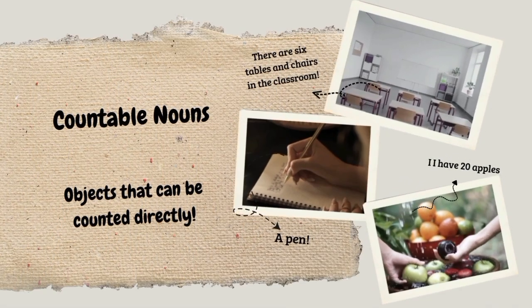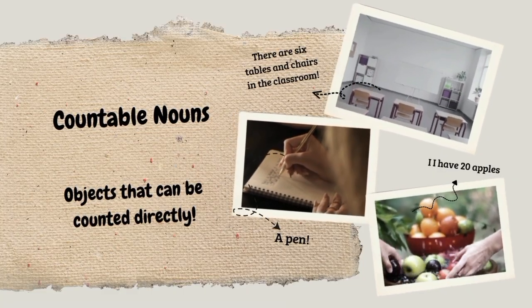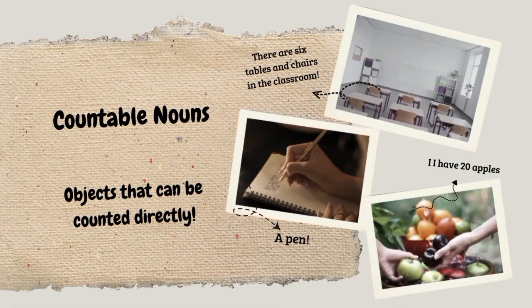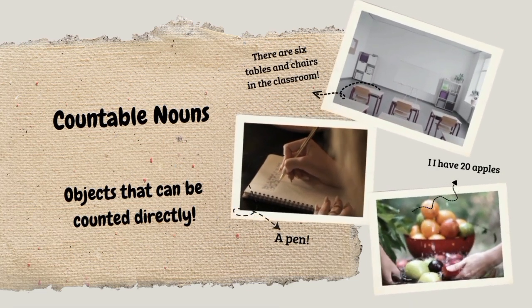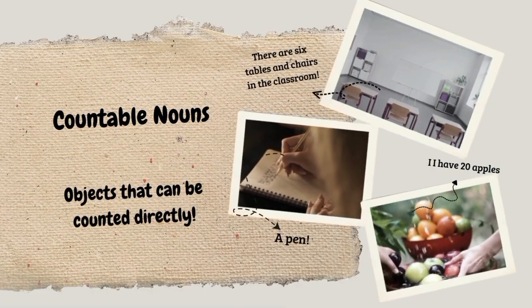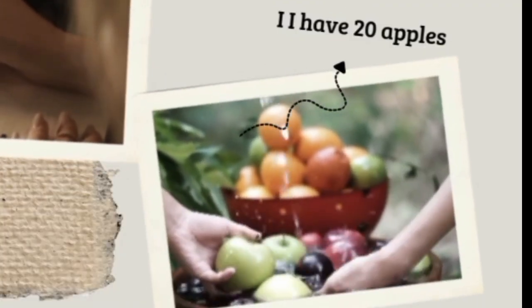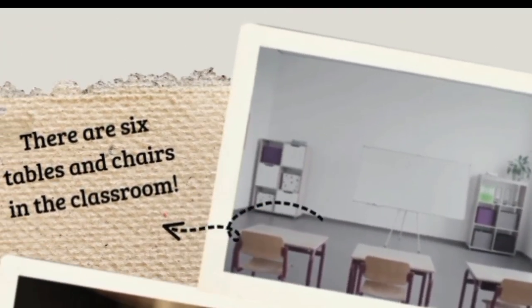What is countable noun? Countable nouns are nouns that can be counted directly. That is, you can say a pen. In addition to being numbered, countable nouns can also change into plural forms, such as from apple to apples. I have 20 apples. There are 6 tables and chairs in a classroom.